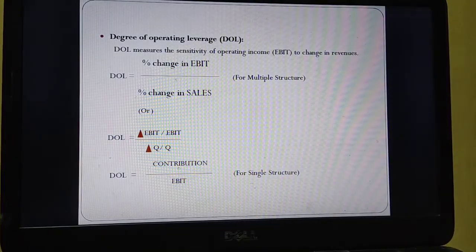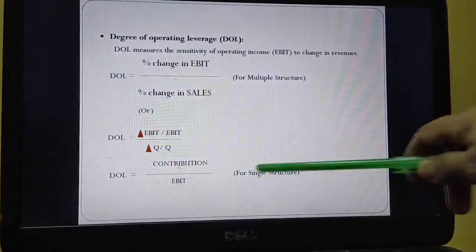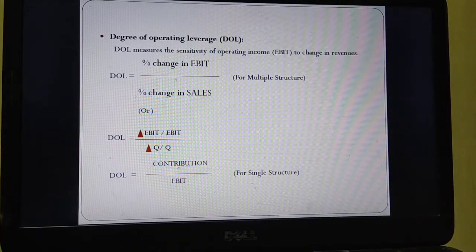Either you can take the quantity of sales or the amount of sales that has been made by the company. If it is a single structure, then contribution by EBIT is the formula. Once you do the problem, you can understand the concept easily. So degree of operating leverage talks about sales and EBIT in the income statement, that is the first half of your income statement.